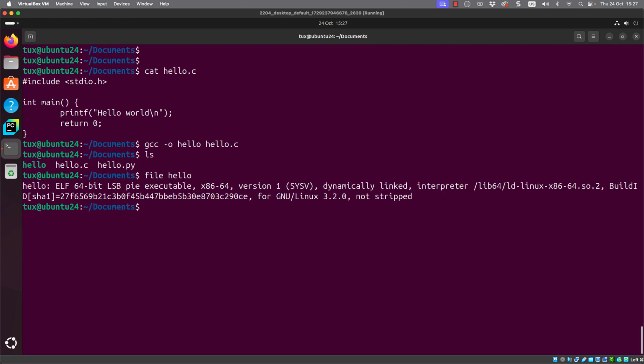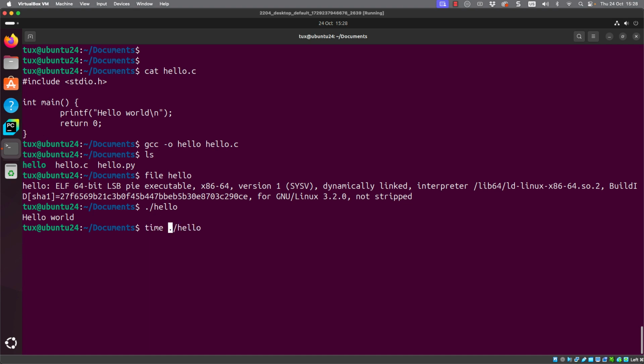When I use the file command to look at the binary file hello, we can see a little bit of information saying it's compiled for the architecture x86-64, and we can see how it's being compiled, but it's being compiled for Linux on the x86 64-bit architecture. So if I tried to take this across to a Windows machine, it's not going to run. But when I execute it, we can see then that it executes and prints the hello world.